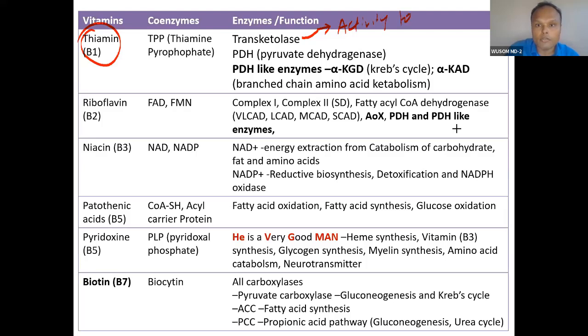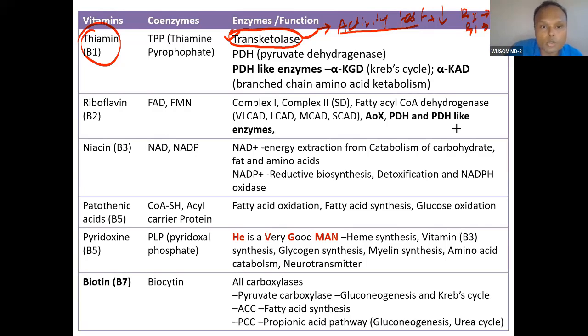Activity test. If activity is low, it means B1 is low. If activity is good, B1 is normal. So this is how to find out the B1 level. It is erythrocytic transketolase. You take out the RBC and then measure the activity of the thiamine-dependent transketolase that is present in the RBC.